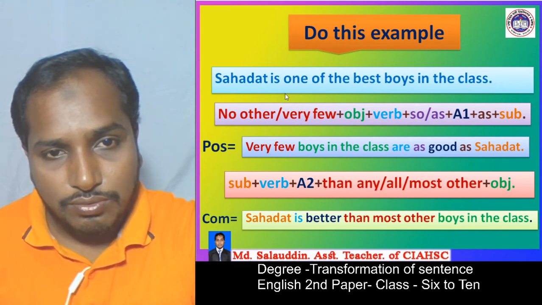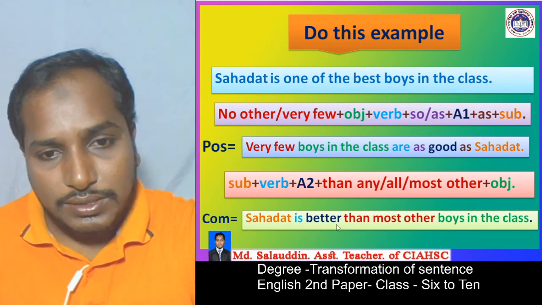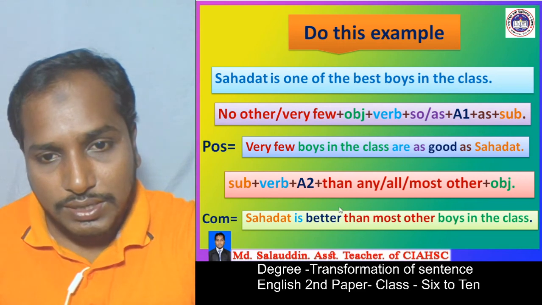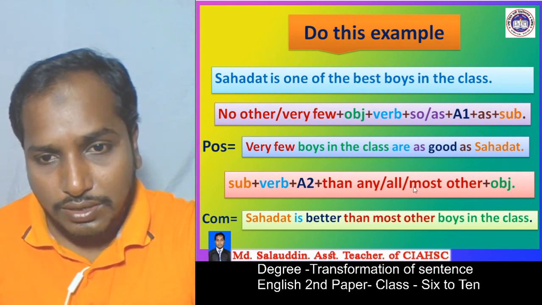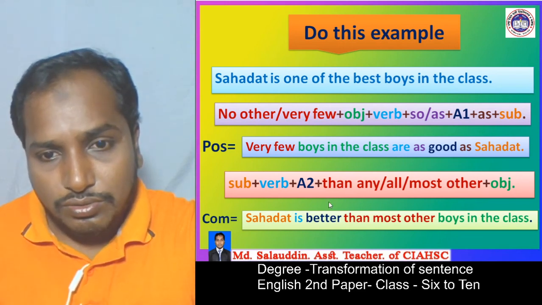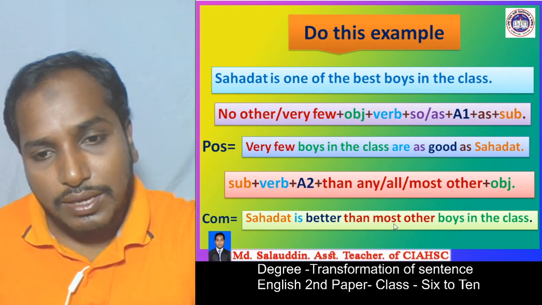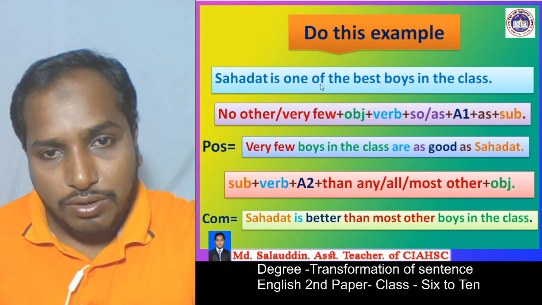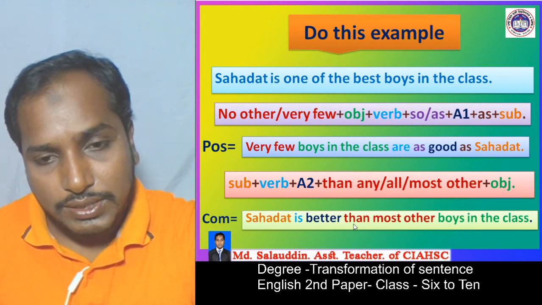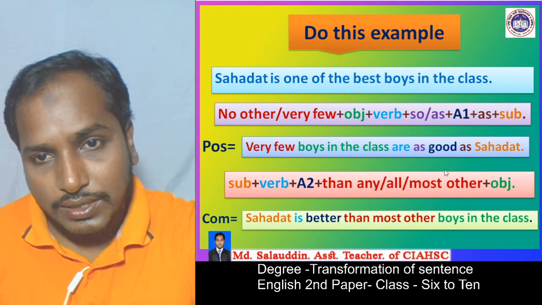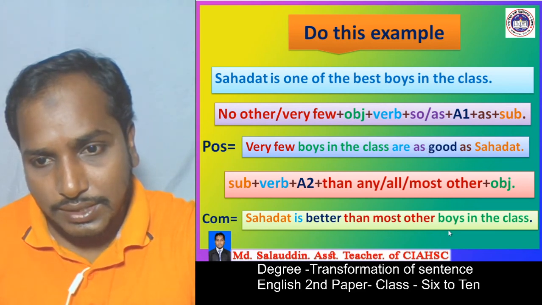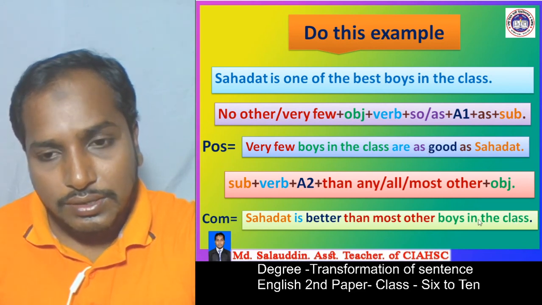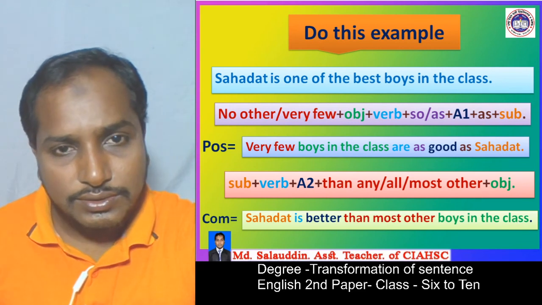We know a2 is "better"; "best" is the superlative form, and "better" is the comparative form. And then we have to write "then any other" or "then most other" or "then all other." So we wrote "then most other" because we know for "one of the" we have to write "then most other," and then the object, and lastly we add "boys in the class." Okay, students.